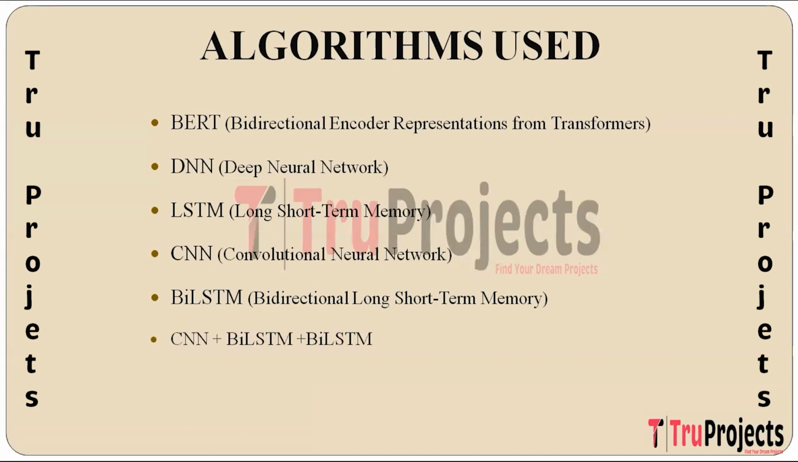The next algorithm built is combination of CNN with two bi-LSTMs. So the hybrid model comprising a convolutional neural network followed by two bidirectional long short-term memory layers synergizes the strengths of both architectures for improved hate speech detection.